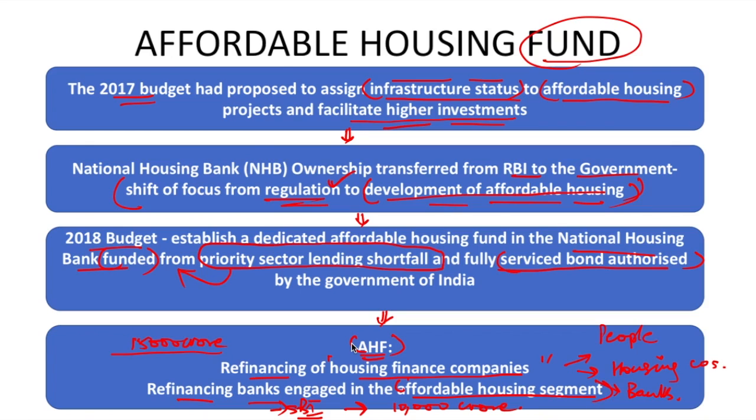It is to create a fund which is financed by priority sector lending shortfall and also the issue of bonds which are to be authorized by the government, and this money will be used as refinancing money for financing housing finance companies or banks. One more important piece of information here is that the government has kept a target of raising 25,000 crore through the issue of bonds for affordable housing fund. So this can also be asked in the examination. This has already been discussed in the union budget video that I have just created. So you can refer to this information there as well.